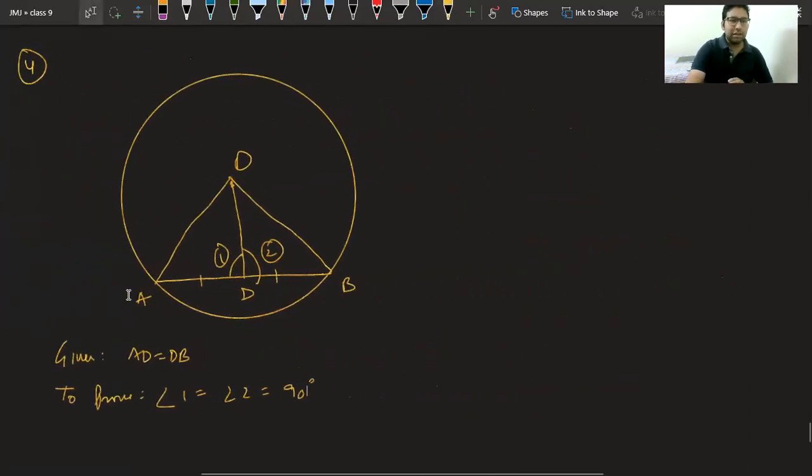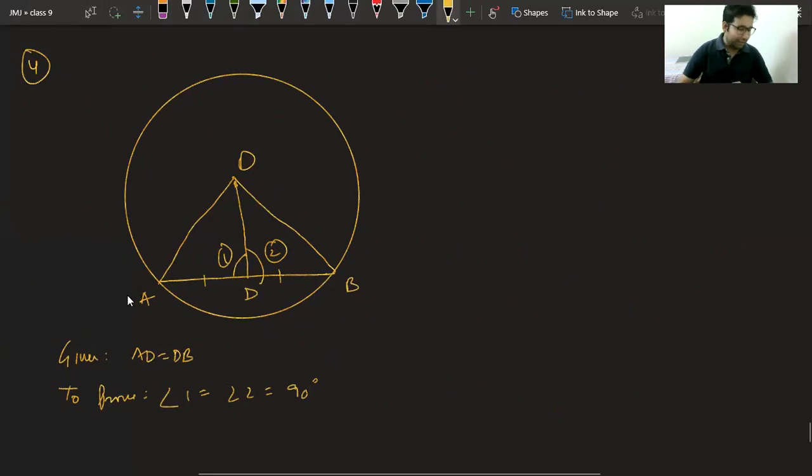Okay, now class, please see, those who were saying it is SAS criteria, let me tell you, you said, sir, angle 3 is equal to angle 4. I said, good. Yes, they are equal, because in this triangle OAB, we can see OA is equal to OB, both are radius. So you can say angle 3 equal to angle 4, no issue.